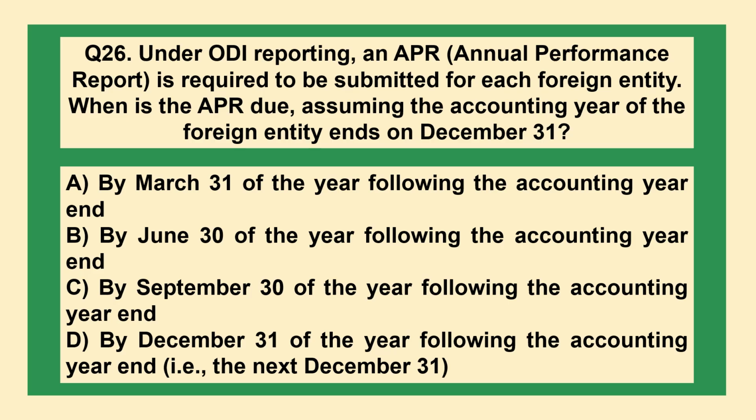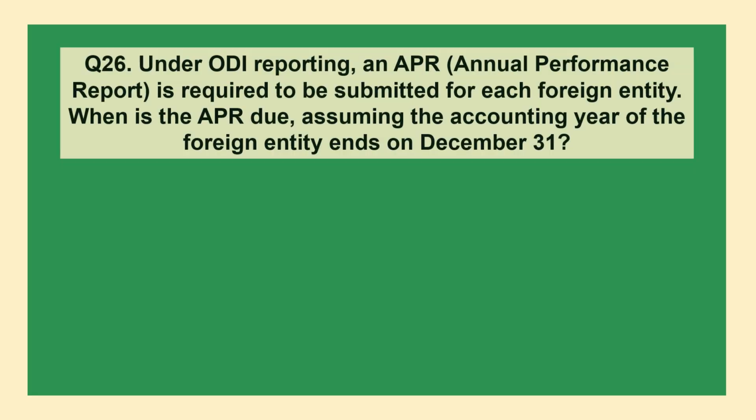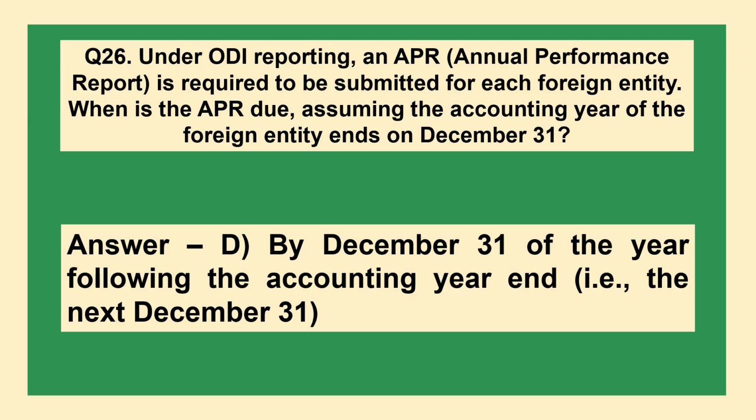Under ODI reporting, an APR, annual performance report, is required to be submitted for each foreign entity. When is the APR due, assuming the accounting year of the foreign entity ends on December 31st? A. By March 31st of the year following the accounting year end. B. By June 30th of the year following the accounting year end. C. By September 30th of the year following the accounting year end. D. By December 31st of the year following the accounting year end, that is, the next December 31st. The answer is option D, by December 31st of the year following the accounting year end, that is, the next December 31st.